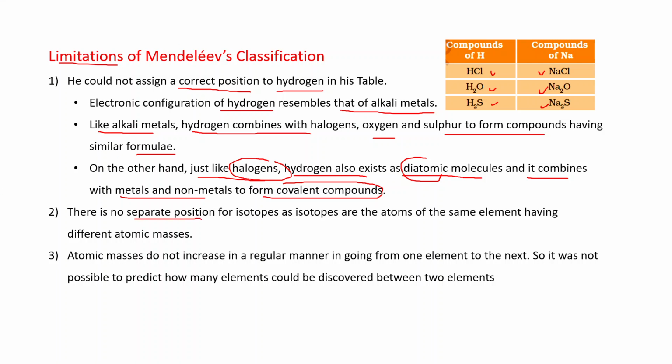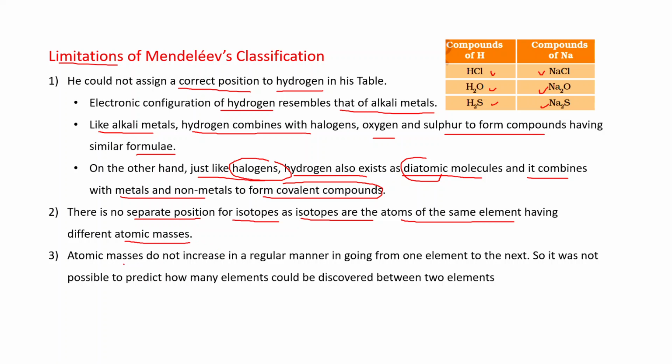There is no separate position for isotopes, as isotopes are atoms of the same element having different atomic masses. Actually, Mendeleev's classification is based on atomic mass. Elements in the periodic table were arranged on the basis of their atomic mass. And as we know, isotopes are atoms of the same element having different masses. That's why there should be a separate place for isotopes, but there is no separate position for isotopes in Mendeleev's periodic table.